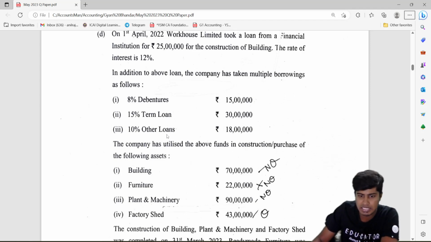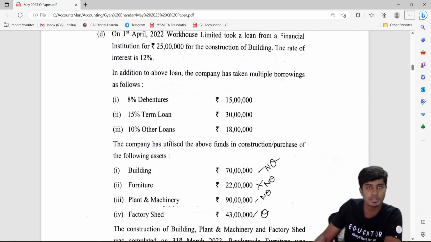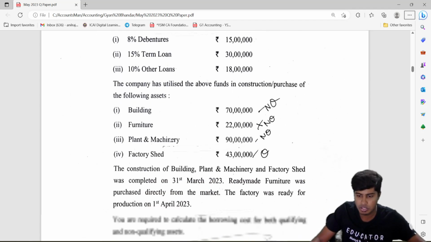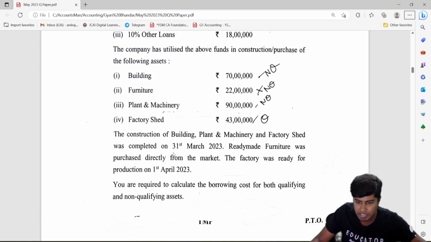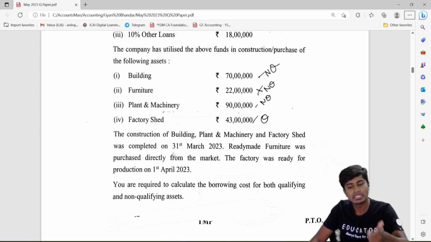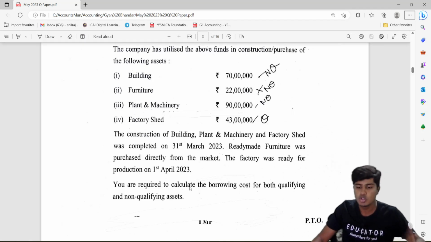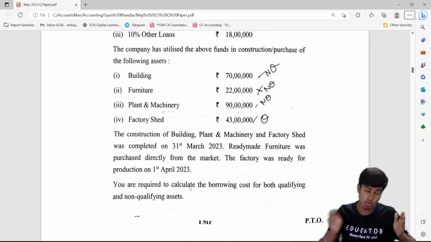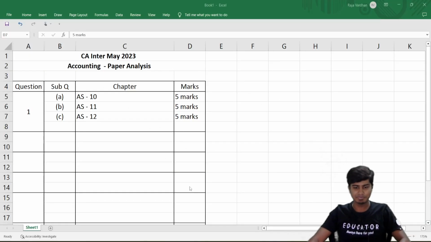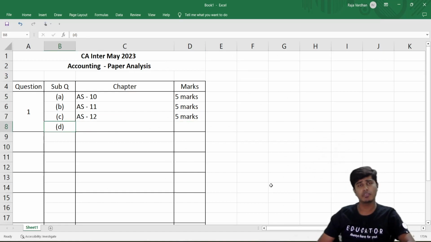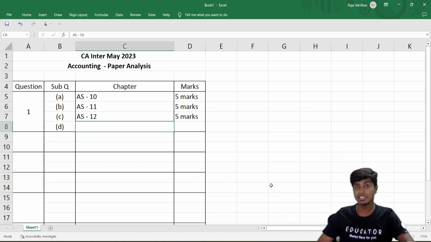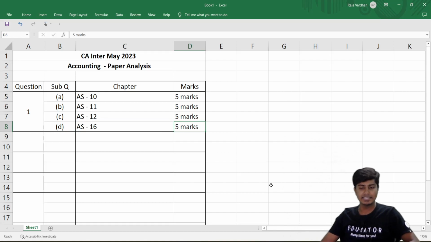In this question, they've given us the total loan taken and the variation of the loan: how much is debentures, how much is term loan, how much is other loan, with differential interest rates, along with the cost of the assets. The construction of building, plant and machinery ended on 31st of March 2023. That's the hint for you to identify whether it is a qualifying asset or not. The same is the case with the information given for furniture and factory. You are required to calculate the borrowing cost for both qualifying and non-qualifying assets. The treatment of borrowing cost would be different for each. If it is a qualifying asset, such borrowing cost will get included in the value of the asset, otherwise not. So this is on accounting standard 16, 5 marks.